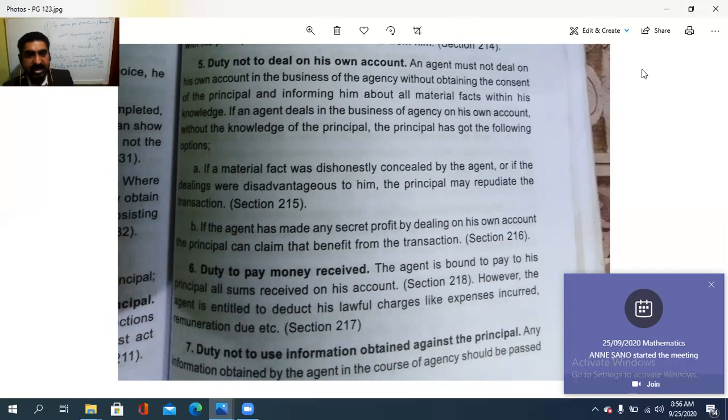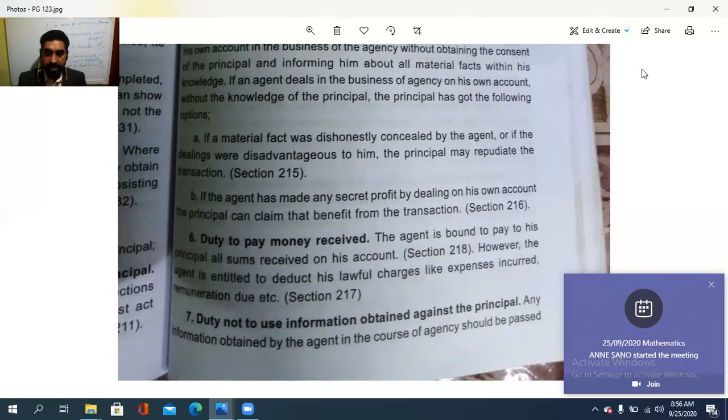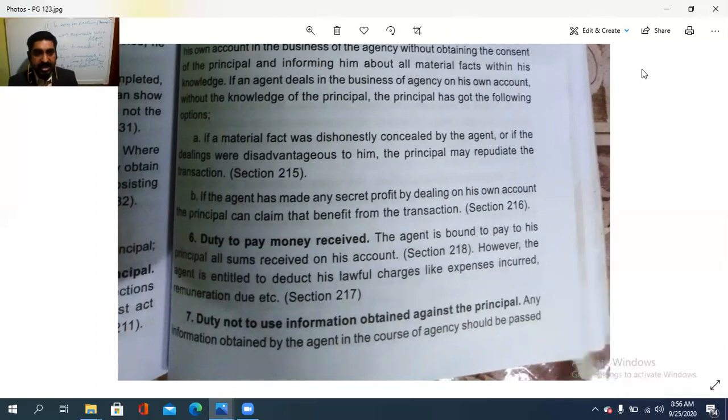Then, if the agent has made any secret profit by dealing on his own account, the principal can claim that benefit from the transaction itself. So, if the agent has made any secret profit, ഒരു ശരിയായ യഥാർത്ഥത്തിന് നിരക്കുന്നതായിട്ടുള്ള പ്രോഫിറ്റ് അല്ല ഏജന്റ് മുഖാന്തരം ഉണ്ടാകുന്നതെങ്കിൽ, the principal can claim that benefit also from the agent, if the agent is doing anything on his own account without the knowledge of the principal. So that is duty not to deal on his own account.